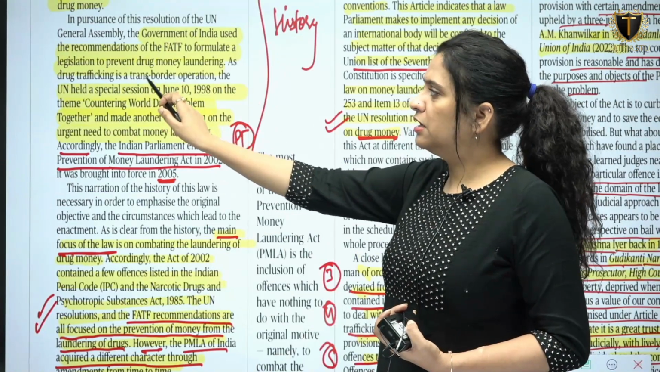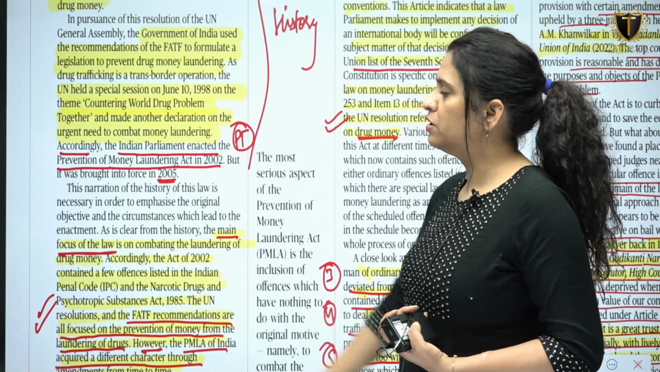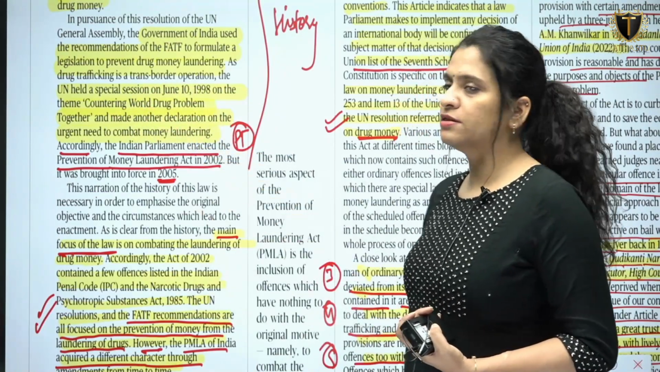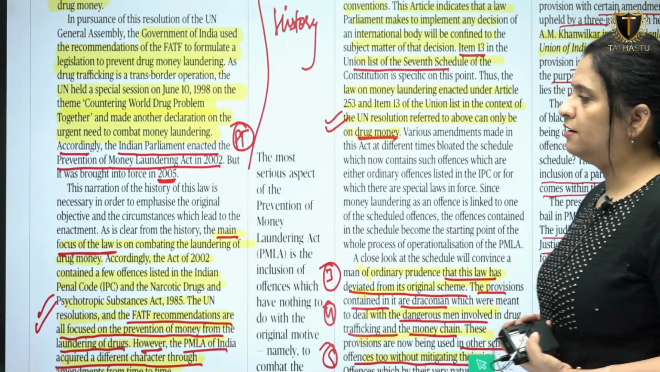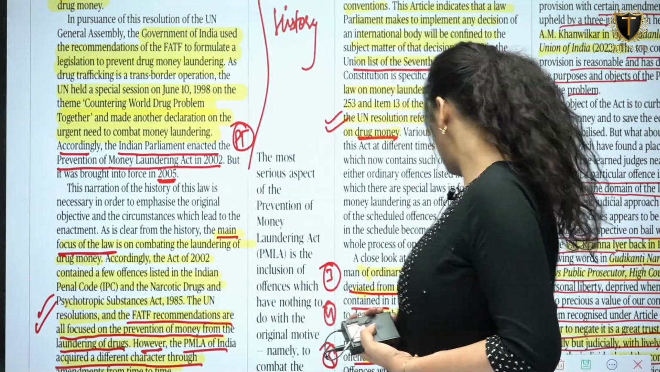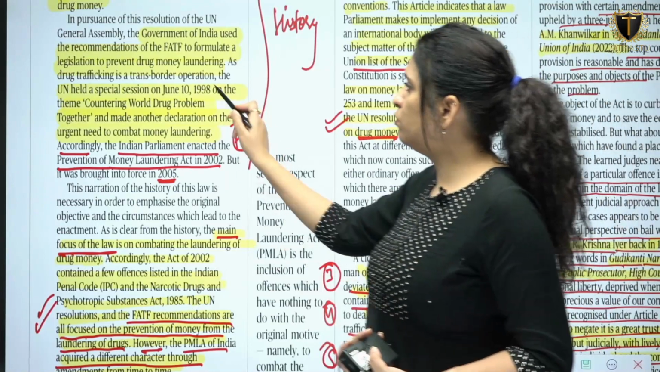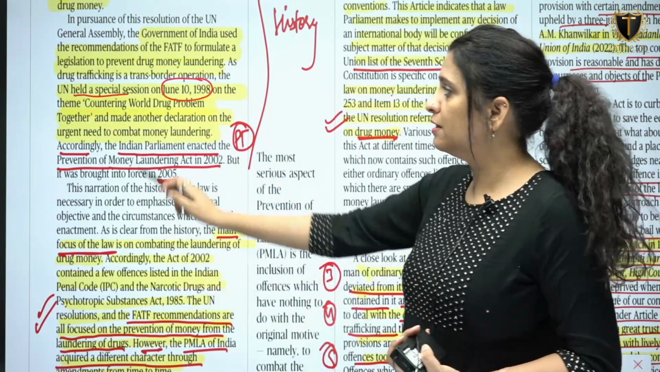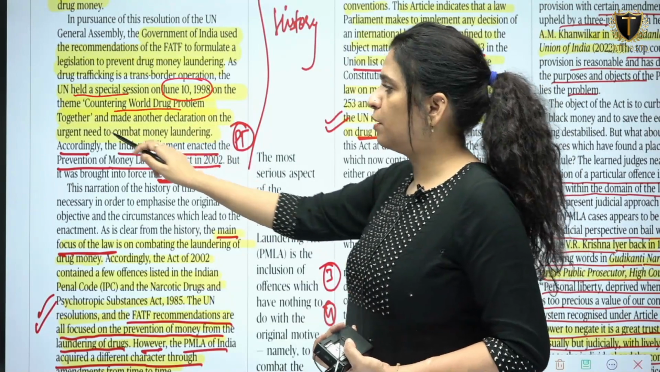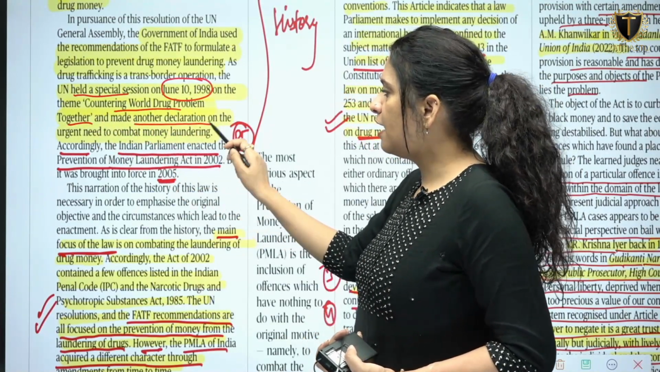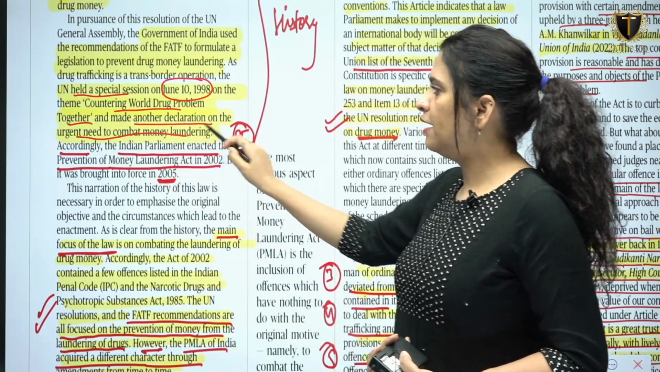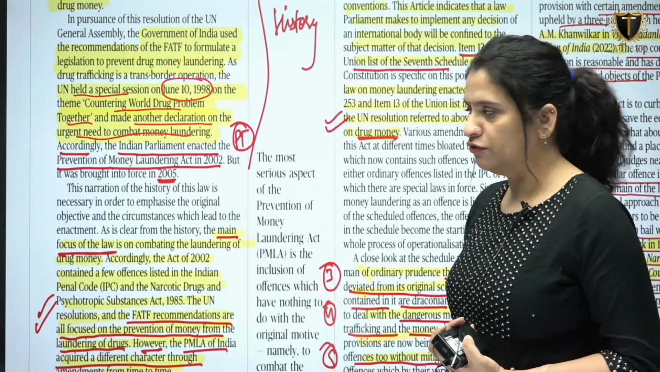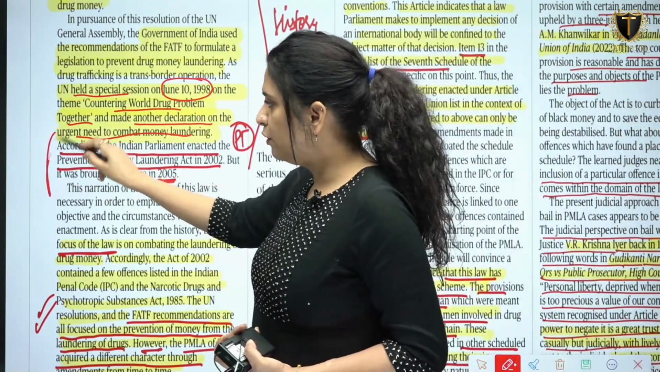As drug trafficking is a trans-border operation, the United Nations held a special session on June 10, 1998 on the theme. So, what was the theme of the special session held by the United Nations? The theme was Countering World Drug Problem Together, and the declaration was the urgent need to combat money laundering. Now a PP pointer for you.